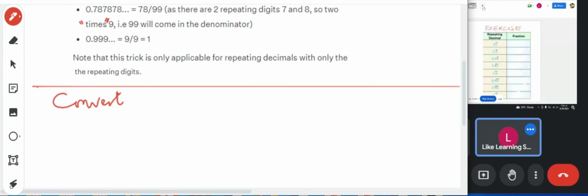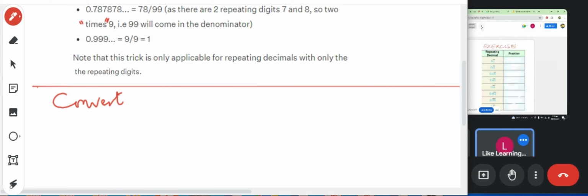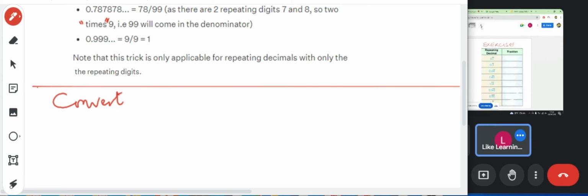Convert 3.15343434 recurring to a fraction.